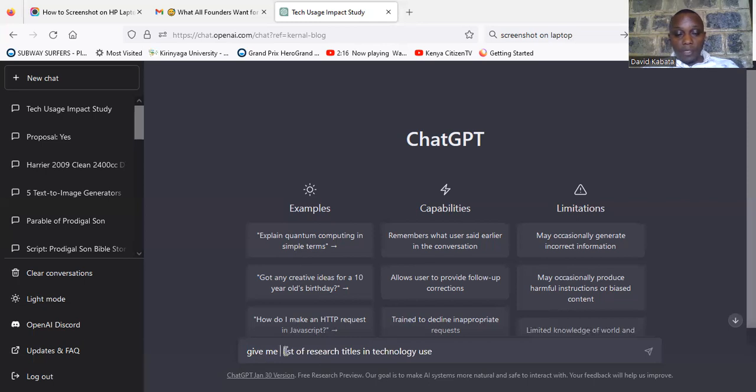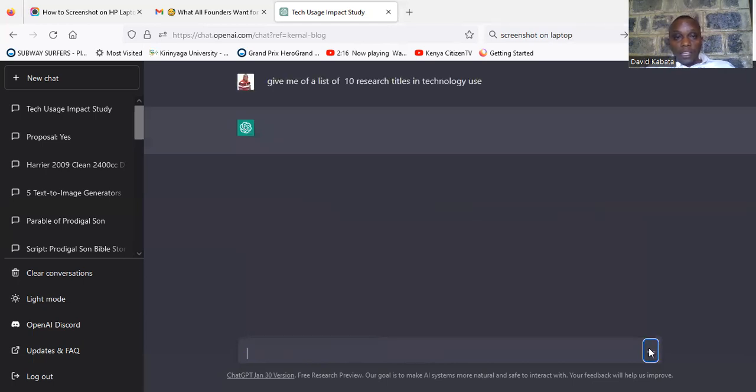Basically, because that was my area of research, and I would want to know, if today I was to do the same research, what are some of the areas that I would look at? So give me a list of 10 research titles. I want to be specific, 10, so that it can give me as many as possible. Now I have clicked on enter.